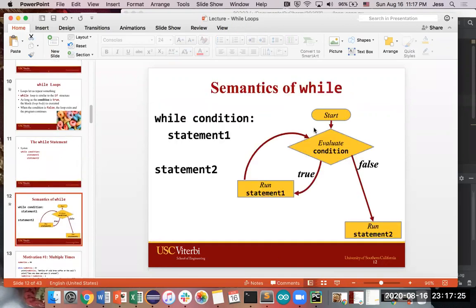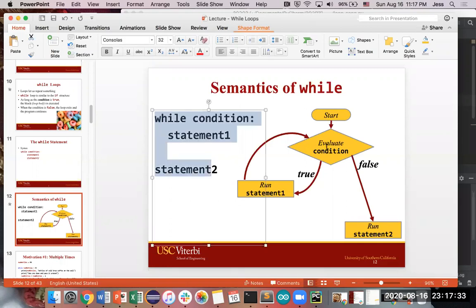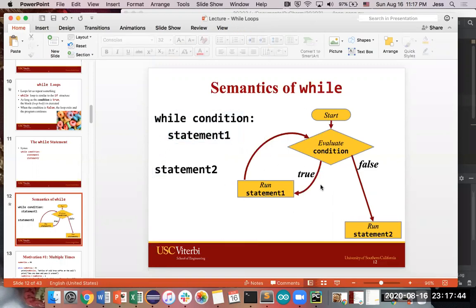If you want to see the logic behind that as a diagram, once you reach the part of the code that has your while loop, you're going to say, okay, is the condition that I've written out over here true? If it's true, we're going to run this piece of code that we have attached to this while loop. So we're going to run the statement. And after we're done running, we're going to go back and check to see if the condition is still true. If the condition is still true, we're going to run that piece of code over there again.